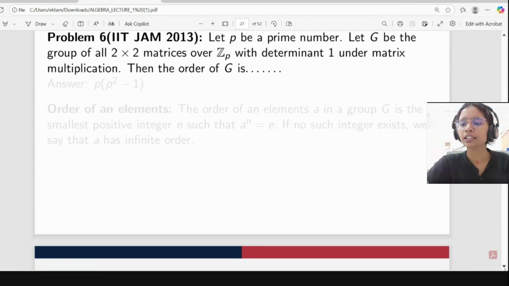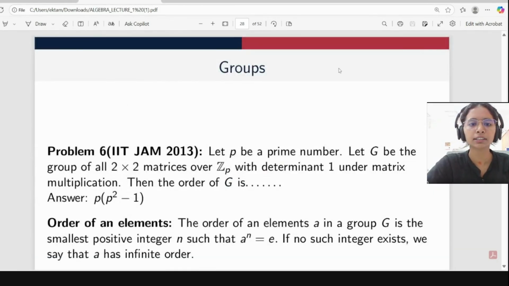So is it clear to everyone how we will do this type of question? This is formula based only. Sometimes they may ask.